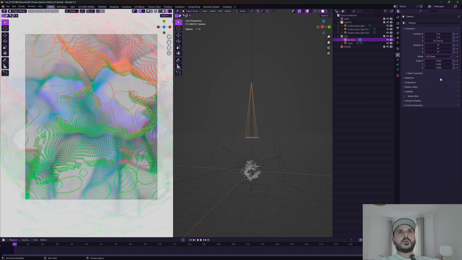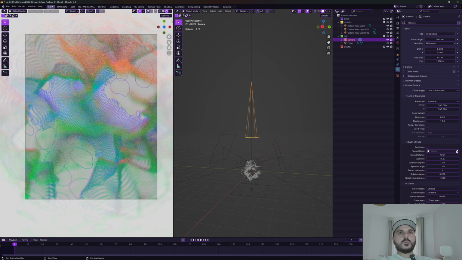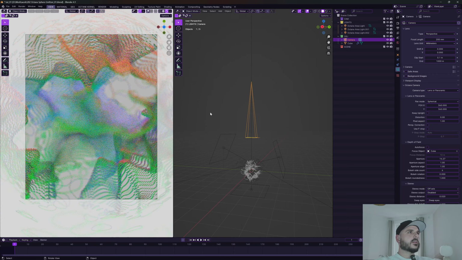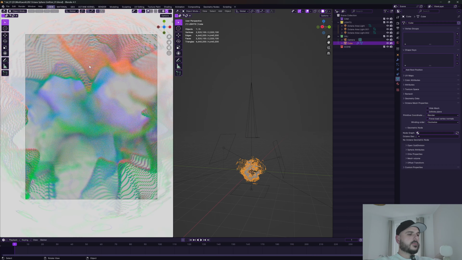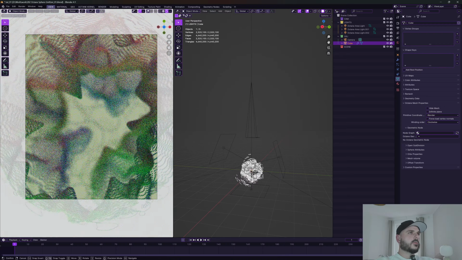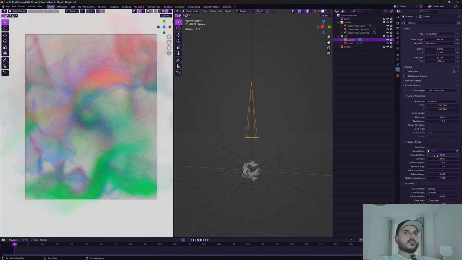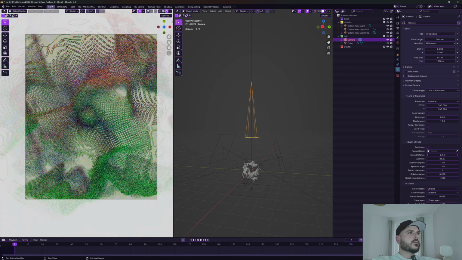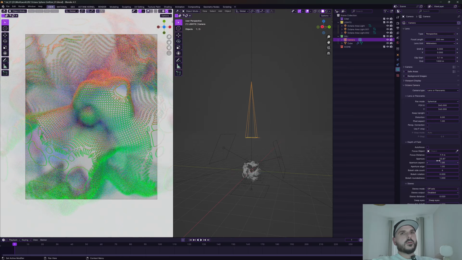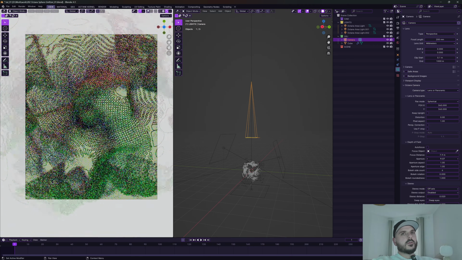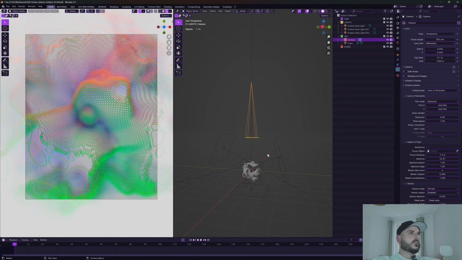And we can go to the camera again and remove the autofocus and select our object. Play around with it. Yeah, so what we can do now is rotate our object, play with the camera and see where we can find a good focus distance. Increase the aperture to get these blurry effects.